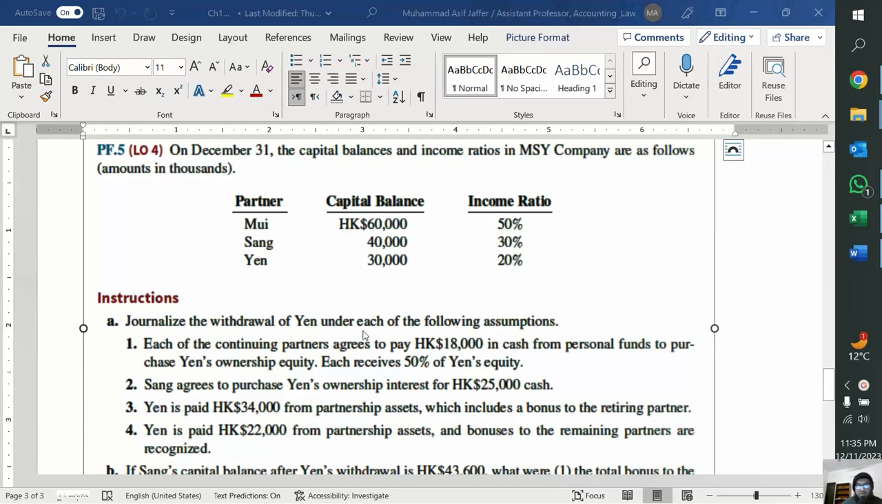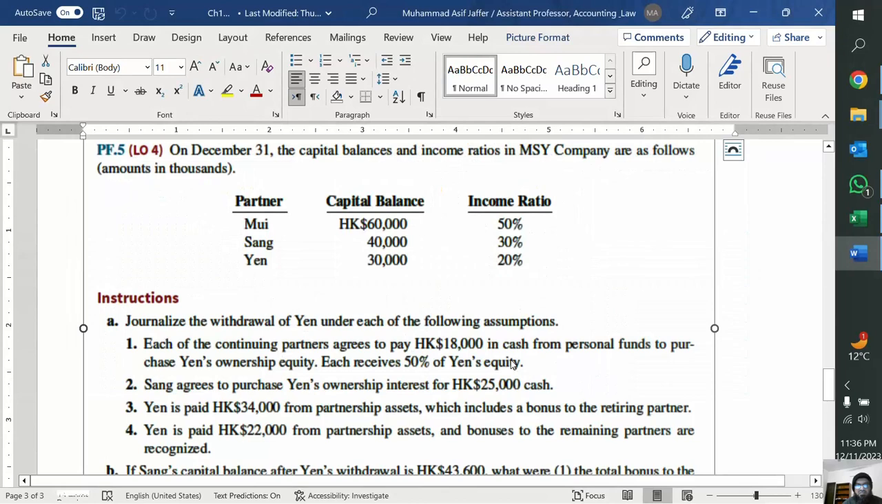Journalize the withdrawal of Yan under each of the following assumptions. Number one, each of the continuing partners agrees to pay 18,000 in cash from personal funds, right? So Yan is going, and Mu and Sang both are paying 18,000 individually in their individual capacities to Yan, and Yan says, okay, I am no longer a partner, right? So his equity has to be divided among the remaining two. And they both receive 50% of Yan's equity, right? So what accounting entries will be made by the partnership firm?